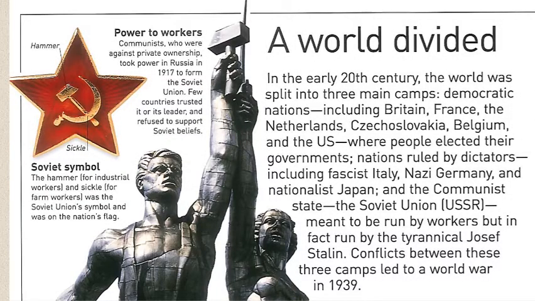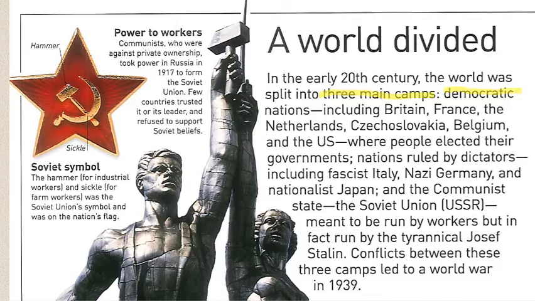A world divided. In the early 20th century, the world was split into three main camps. The democratic nations, including Britain, France, the Netherlands, Czechoslovakia, Belgium, and the US, where people elected their own governments.